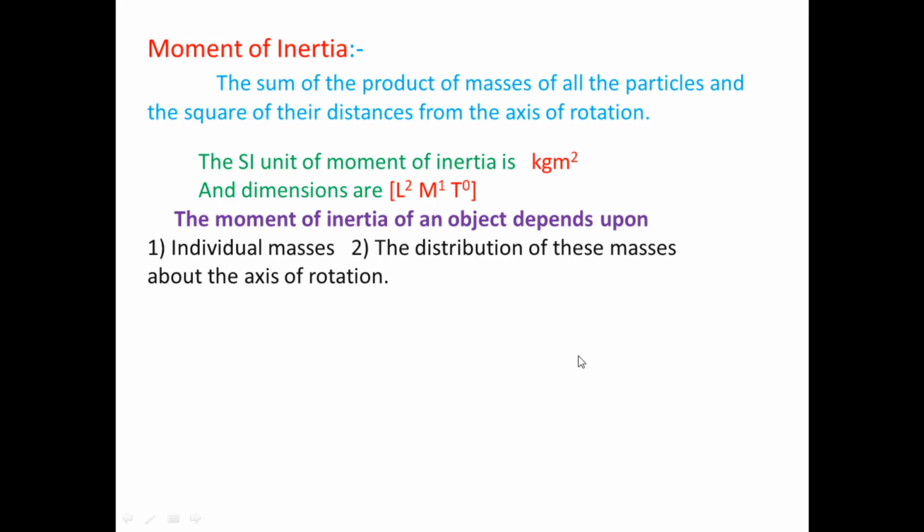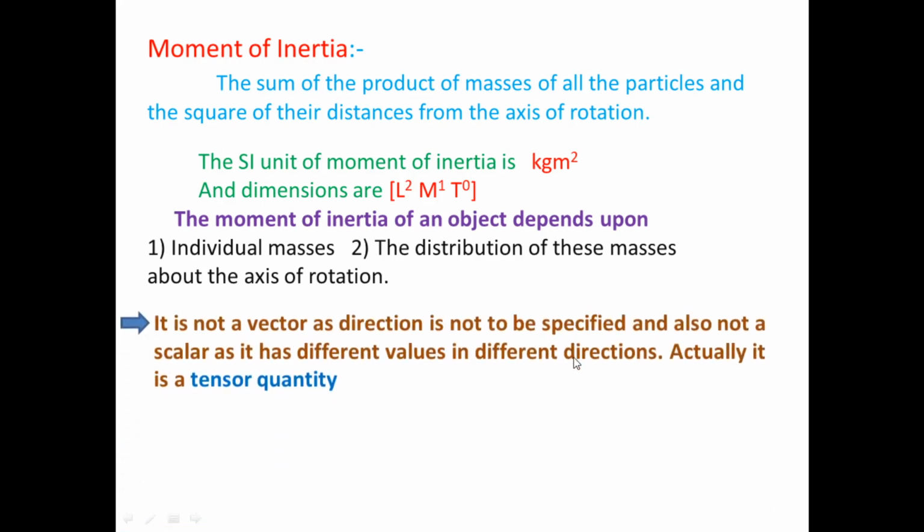Okay, so another important term about moment of inertia. Moment of inertia is not a vector quantity. And this moment of inertia is also not a scalar quantity. The moment of inertia is a tensor quantity. It is not a vector because a direction is not to be specified, and it is also not a scalar, since it has different values in different directions. This is the reason. So actually this is a tensor quantity.